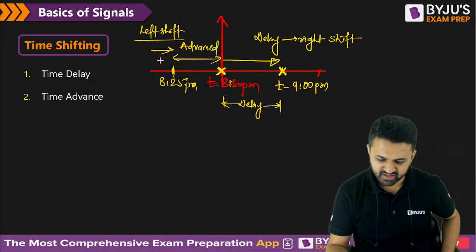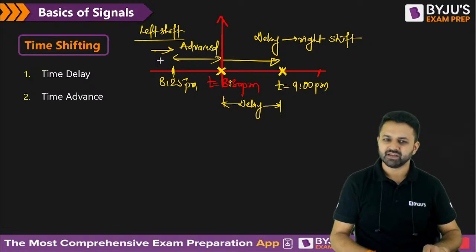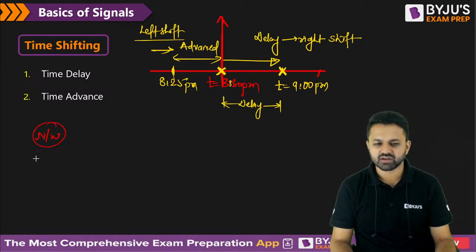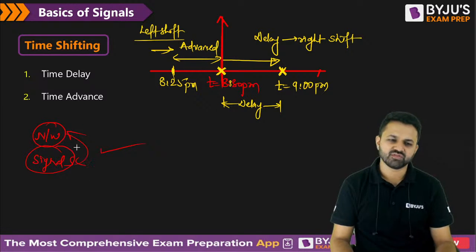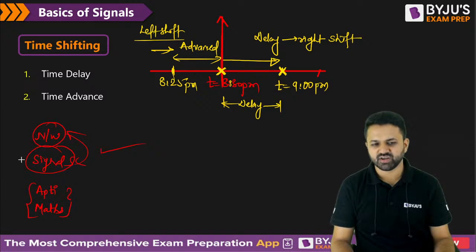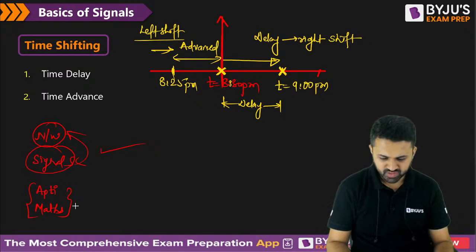You are from EC. If you are from EC and you are preparing now for the first time, then obviously you have to start with the basic subjects like network, or you can also start with signals. These two subjects you should start with. Any one of these two you can start, and along with that you can take aptitude or mathematics as a supplementary subject. So one technical subject and one non-technical subject you can run together.